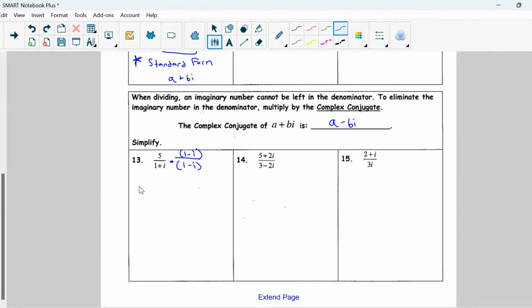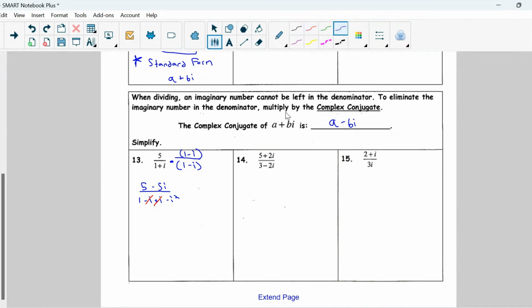So 5 times 1 gives us 5, minus 5 times negative i, which is negative 5i, all over, and then we must FOIL our denominator. So 1 times 1 is 1, 1 times negative i is negative i, i times 1 is i, and i times negative i is negative i squared. Okay, right away you can identify that our negative and positive i are going to cancel.